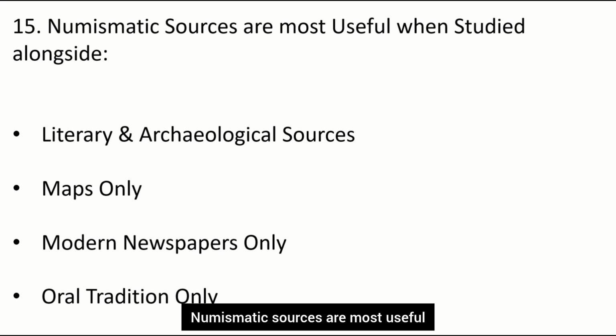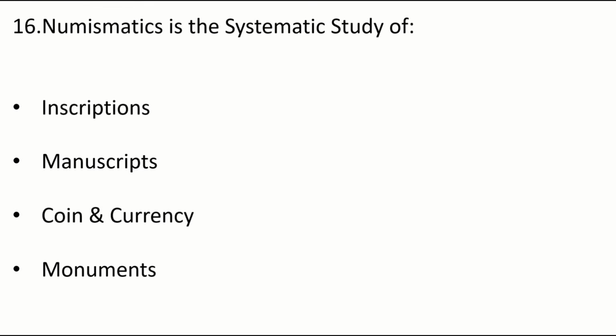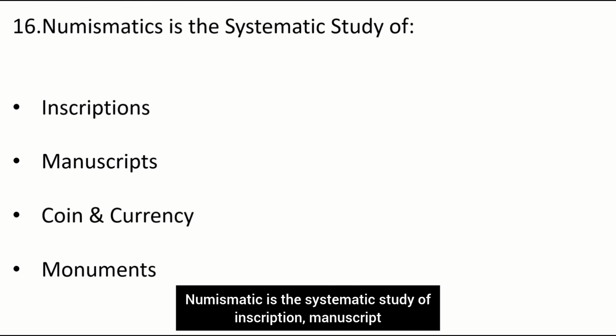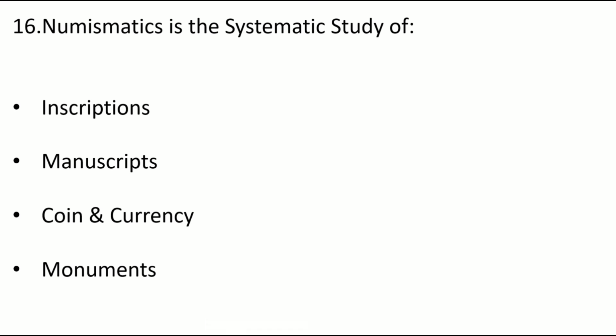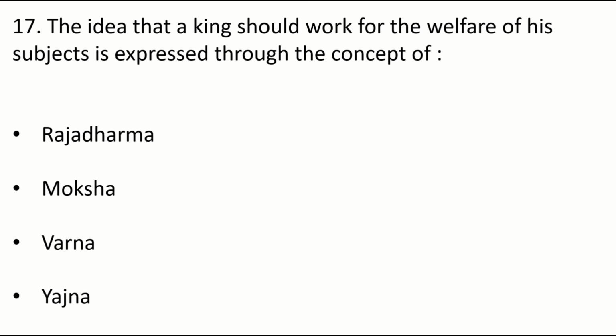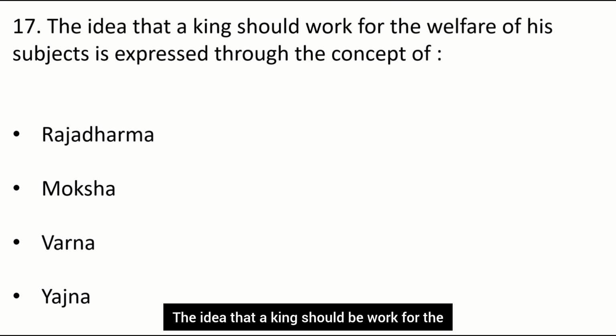Numismatic sources are most useful when studied alongside literary and archaeological sources, maps only, modern newspapers only, oral traditions only. Literary and archaeological sources. Numismatics is the systematic study of inscriptions, manuscripts, coins and currency, monuments. Coins and currency. The idea that a king should work for the welfare of his subjects is expressed through the concept of Raj Dharma, Moksha, Varna, Yajna. Raj Dharma.